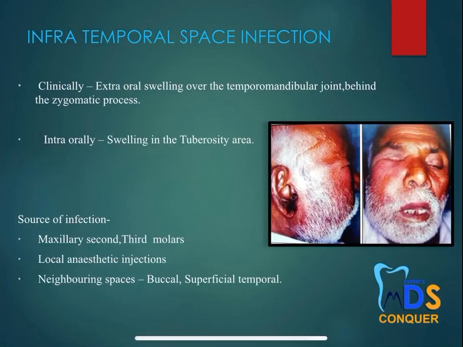Next, infratemporal space. Clinically it shows extraoral swelling over the temporomandibular joint behind the zygomatic process as you can see in this picture, and intraorally swelling over the tuberosity area will be there. So especially in the TMJ area the swelling will be there, and the source of infection is the maxillary second and third molars, local anesthesia infections, and also neighboring spaces.